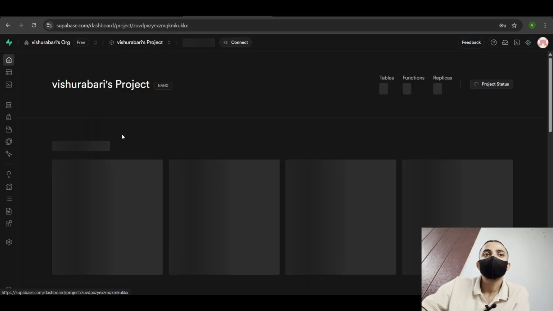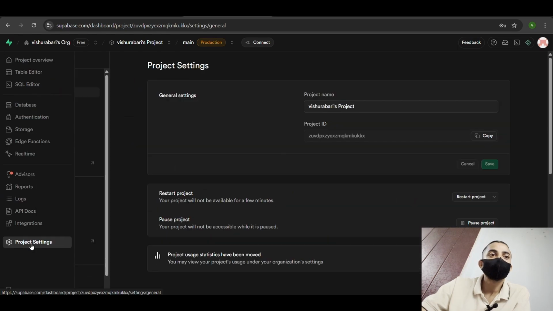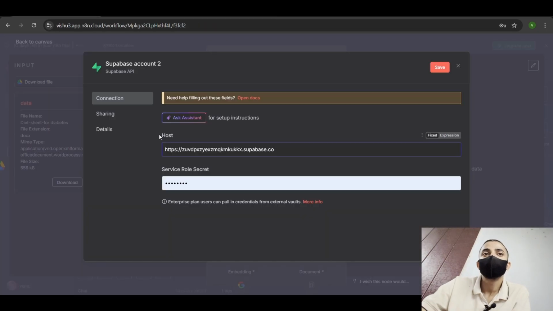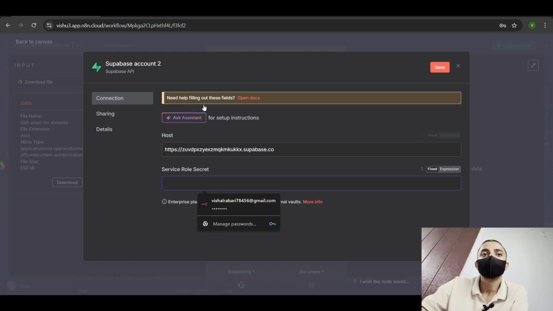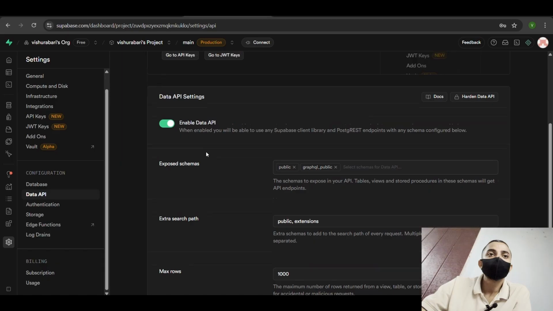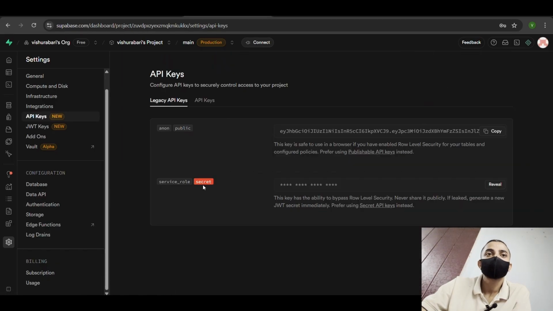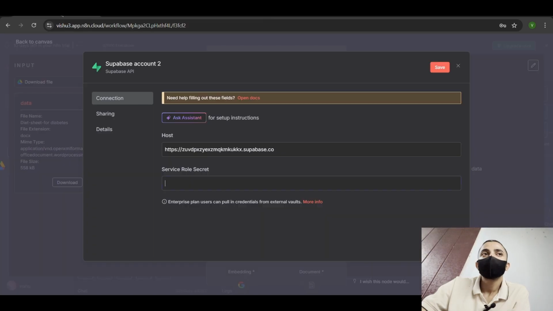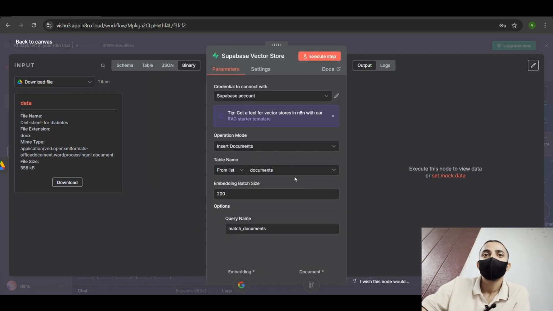I have already created a project, so I am using the old one. Go into your project settings and Data API. Here's the URL that you are going to use. Copy this URL and paste it in the host section, along with the service role secret. Again go into Supabase, go into API keys, and here is the service role secret. Click on reveal, copy and paste it into the Supabase account and you can connect your Supabase successfully.